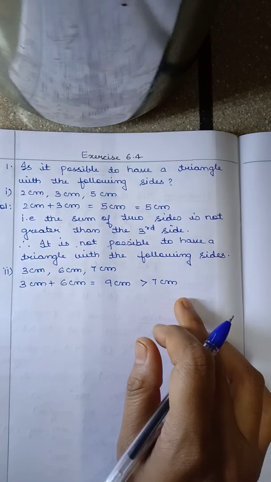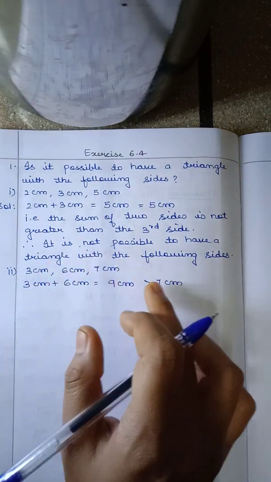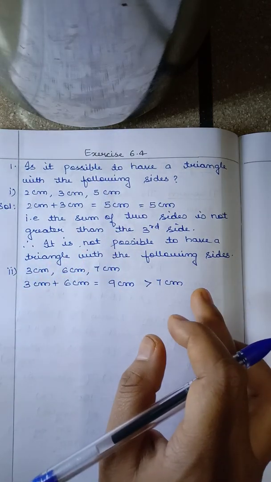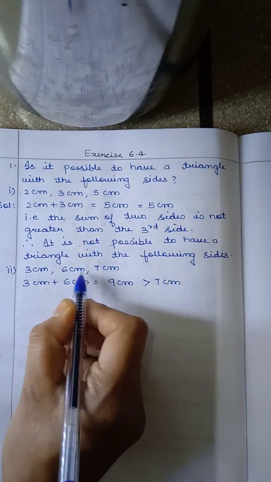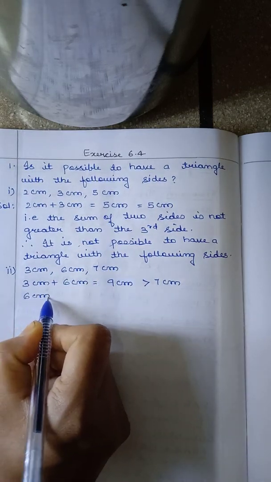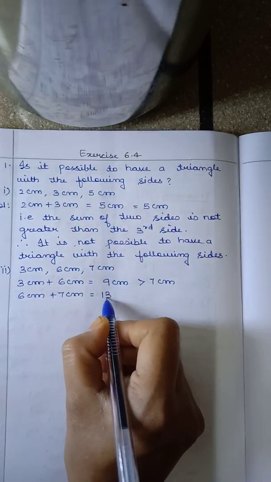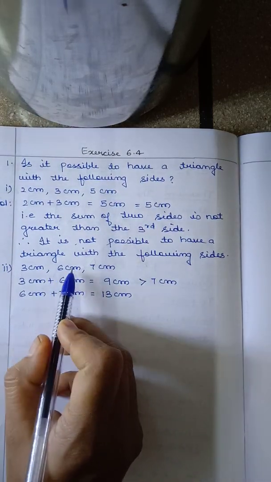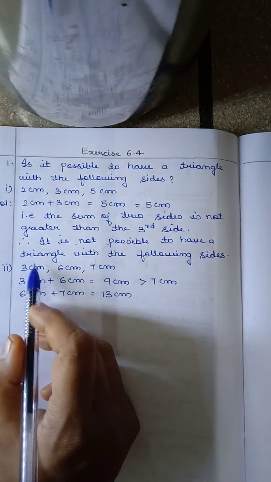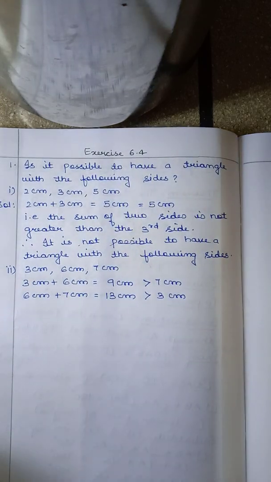So only finding that one sum is greater than the third side is not enough. You have to take any two. All the possible two sides should be greater than the third side. Okay, so now let's take the next two. 6 centimeter plus 7 centimeter, you will get 13 centimeter. Okay, we have taken 6 and 7, so the remaining one is 3. So 13 is also greater than the third side, that is 3 centimeter.